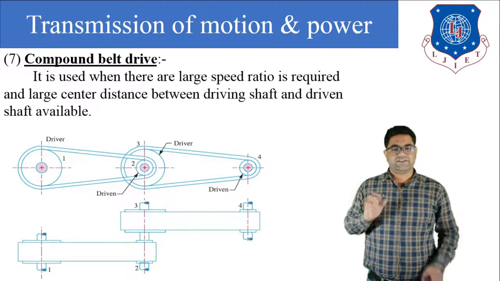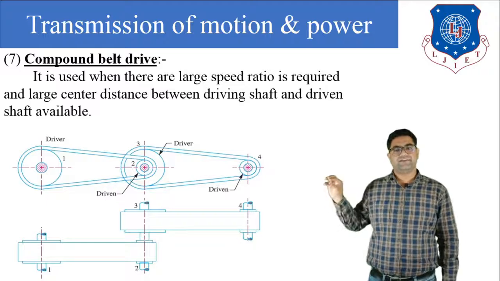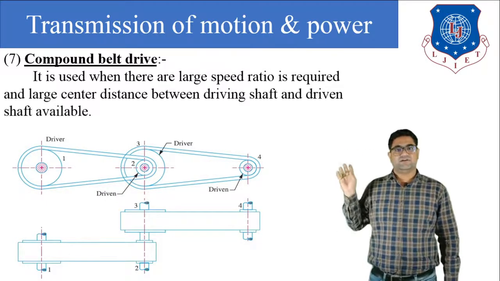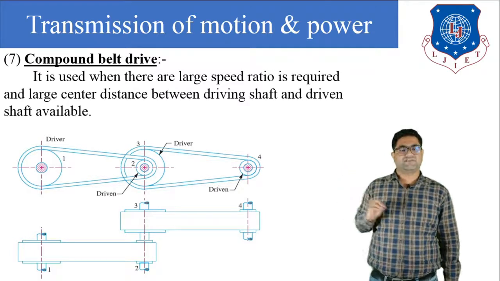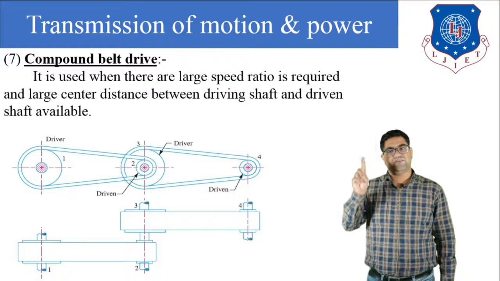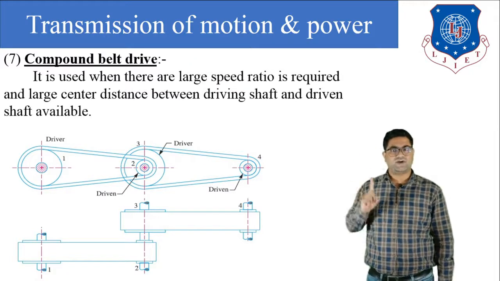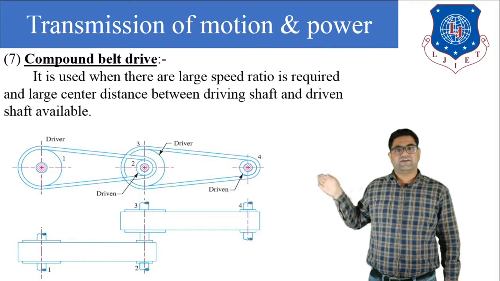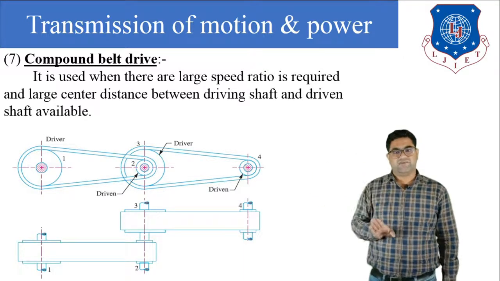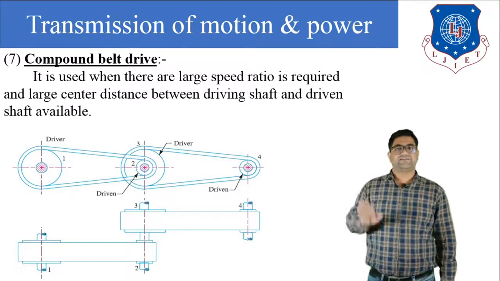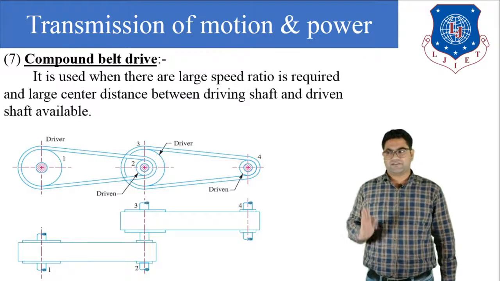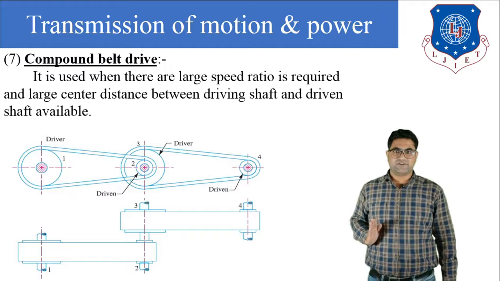From the driving shaft, power is transmitted to the driven pulley. So the second pulley is our first driven pulley. The second pulley and the third pulley are fitted onto one shaft. When the driver, the first pulley, rotates the second pulley, that power is transmitted to the intermediate shaft.